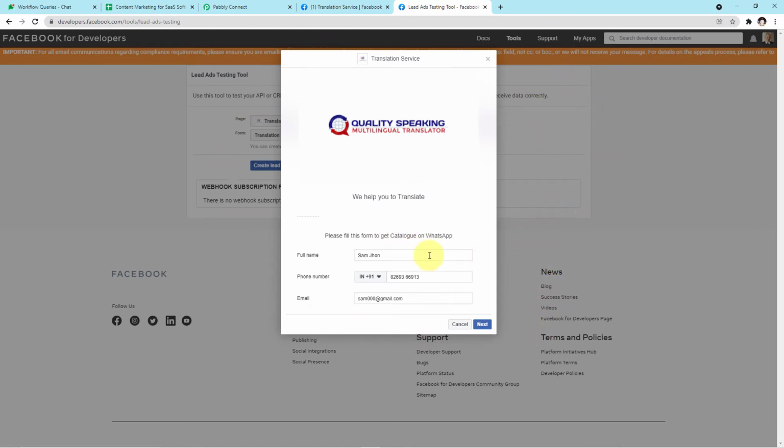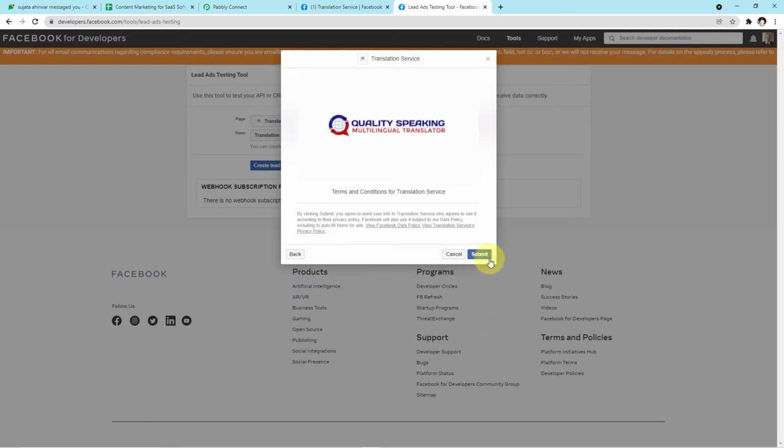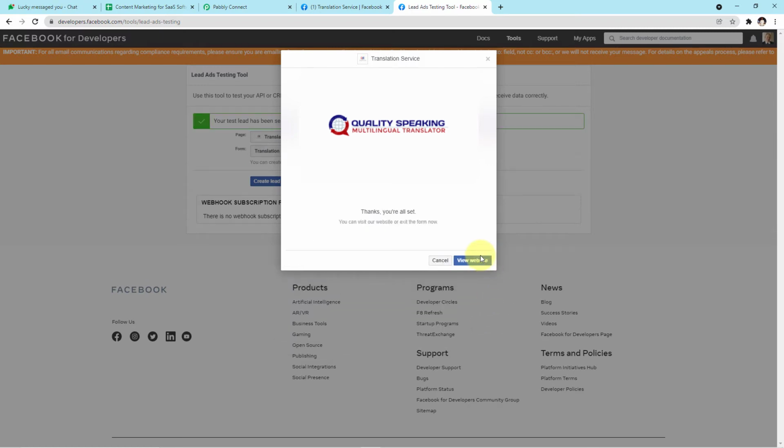Okay, so you can see on my screen, this is how the form will appear in front of the customer. Now I have filled up the form on behalf of our customer. The customer's name is Sam John. This is the phone number and the email ID. I'll click on next and now I'll submit the form. So the idea here is, as soon as we have submitted the form, I want the details of my customer to get transferred into Pabbly Connect.